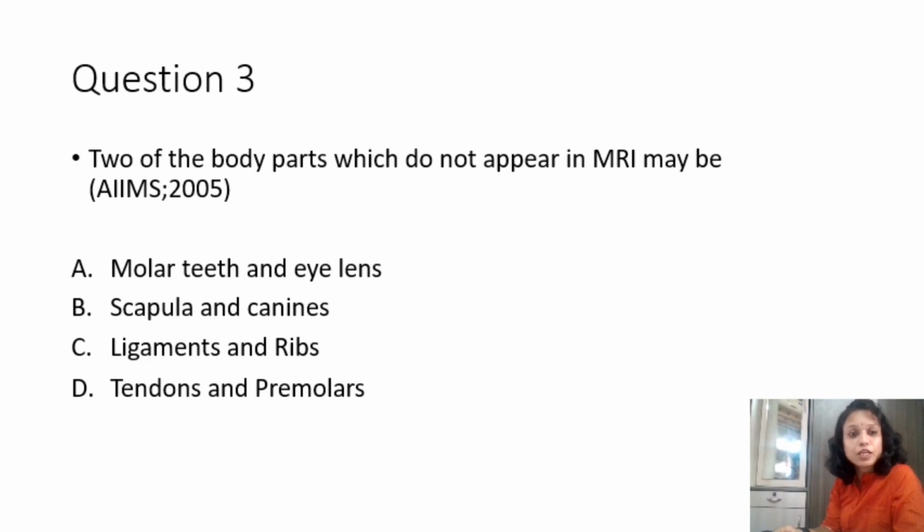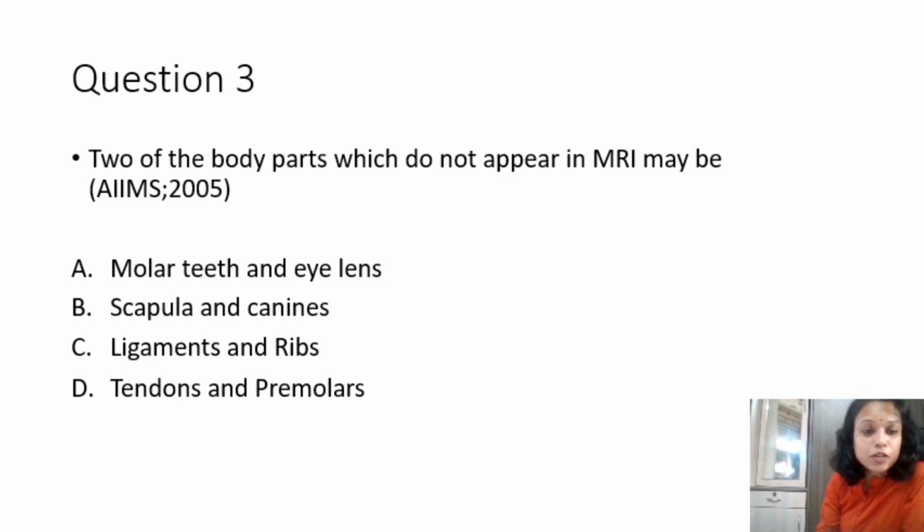Let's have a look at the options. The first option is molar teeth and eye lens. Here molar is a tooth and it is a hardened structure. So this will not appear in MRI, but the eye lens will. So this can't be the option.